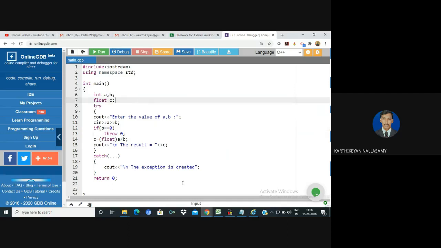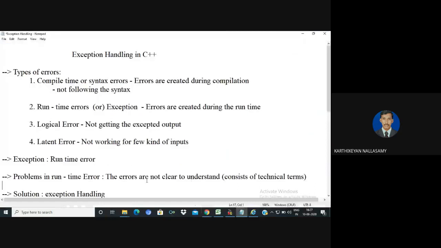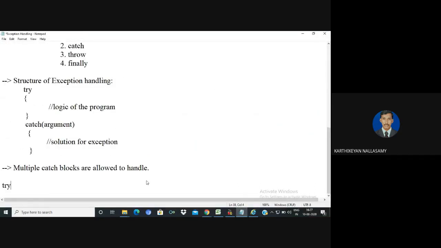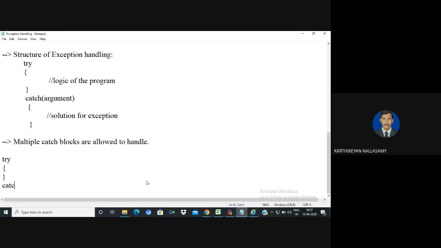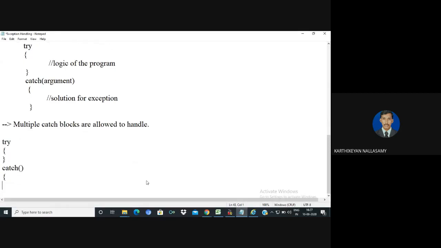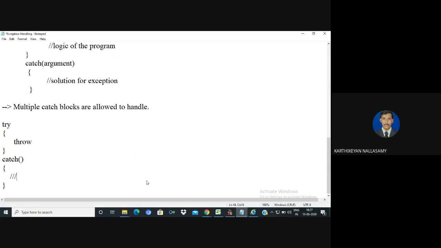Let me repeat once again. If you want exception handling, normally the try and catch blocks are enough. The try block is for detecting the exception and is immediately followed by the catch block. An n number of catch blocks are allowed, so you can define n number of catch blocks. By using the throw keyword, we can throw the type of exception we want. The catch block is for providing a solution for our exception. Normally, the solution must be in the form of a print statement. By using the catch block only, we provide a solution.